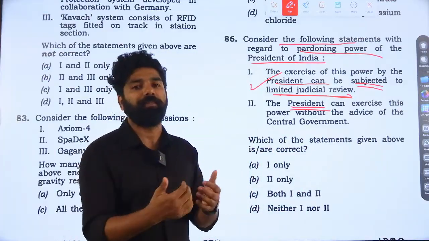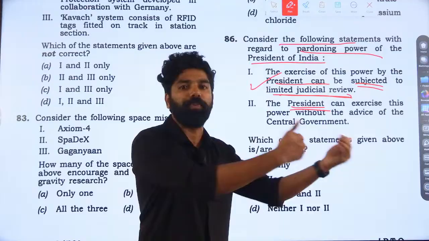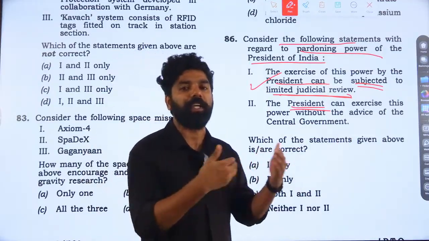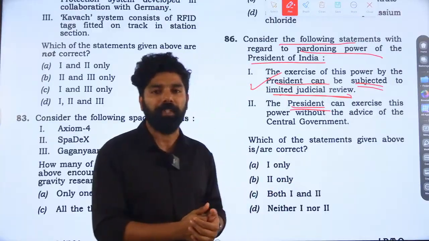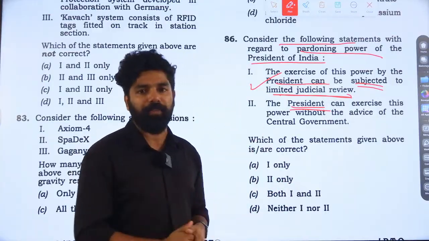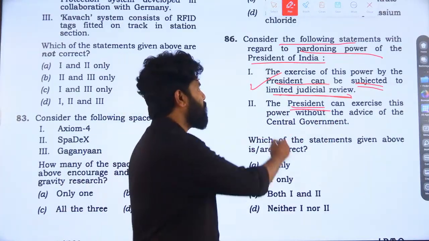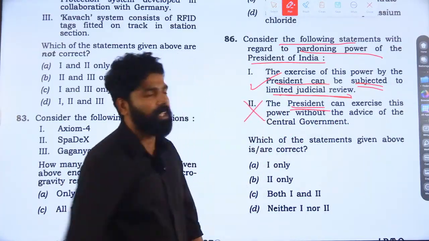The Ministry of Home Affairs will submit this request and mercy petition before the cabinet. And the cabinet will take a decision, headed by the Prime Minister. The decision will be followed by the President. So that's the reason the President cannot exercise this pardoning power without the aid and advice of the central government.